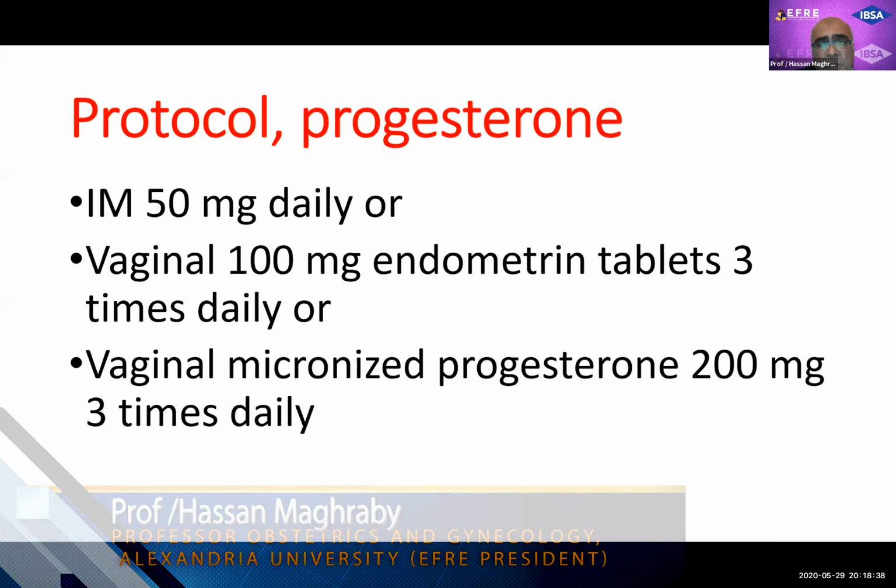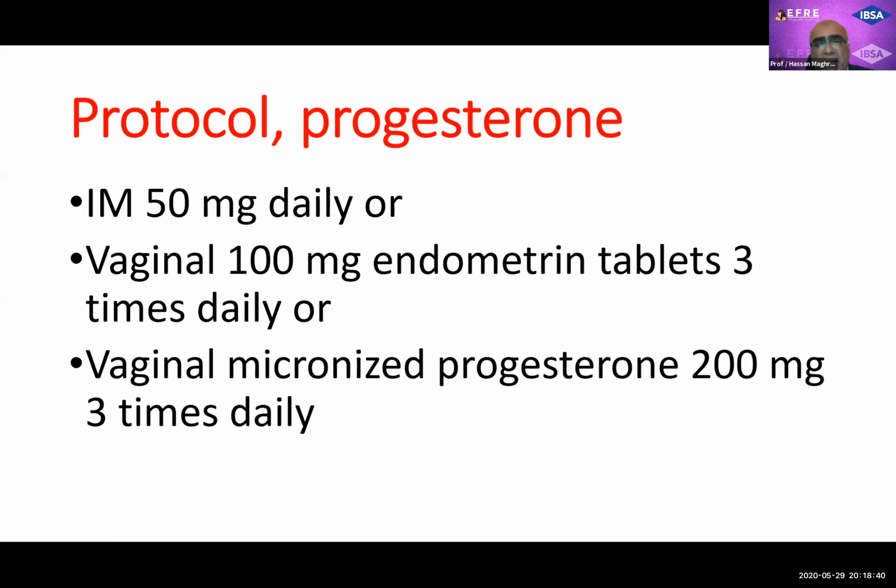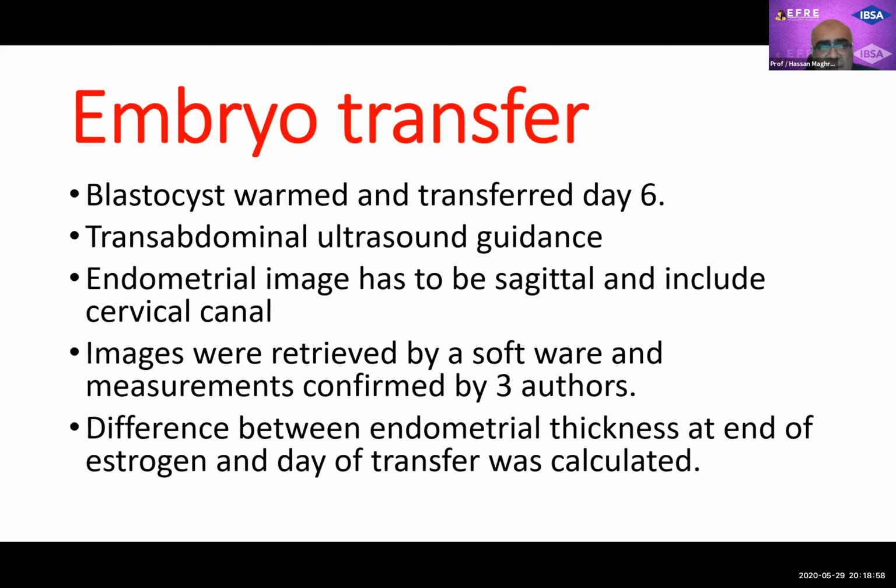As regards the progesterone, in my opinion, this is a low dose of progesterone. They used at that time low dose of progesterone. They used intramuscular 50 milligram daily, or vaginal 100 milligram endometrine 3 times daily, or vaginal micronized progesterone 200 milligram 3 times daily. This is the dose of progesterone that they used.